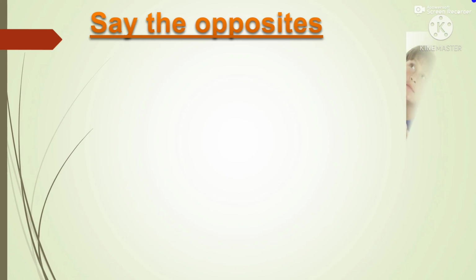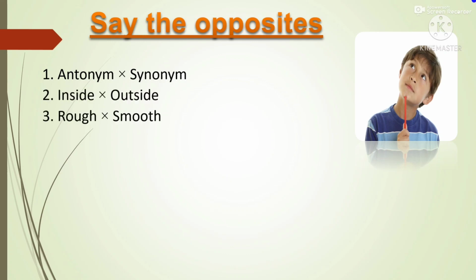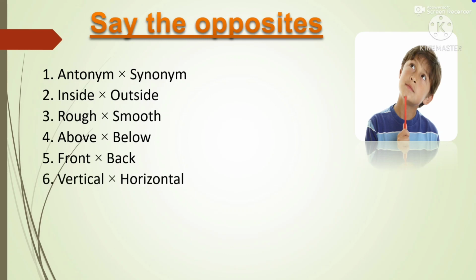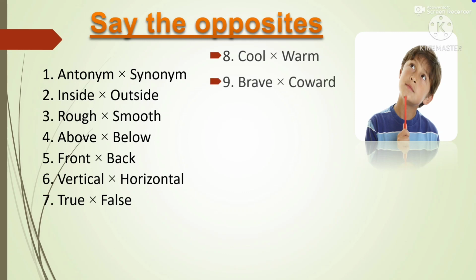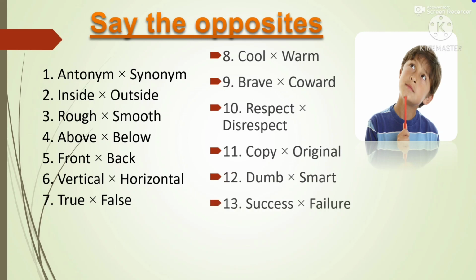Now we will see some opposite words. Antonyms. Antonym, synonym. Inside, outside. Rough, smooth. Above, below, front, back, vertical, horizontal, true, false, cool, warm, brave, coward, respect, disrespect, copy, original, dumb, smart, success, failure, friend, enemy, evil, good.